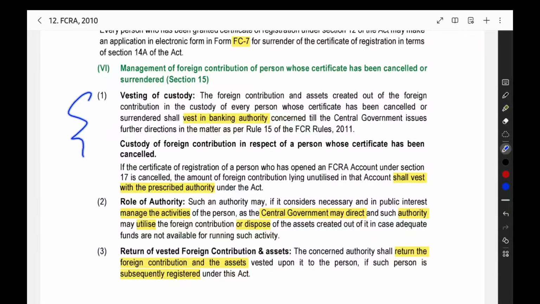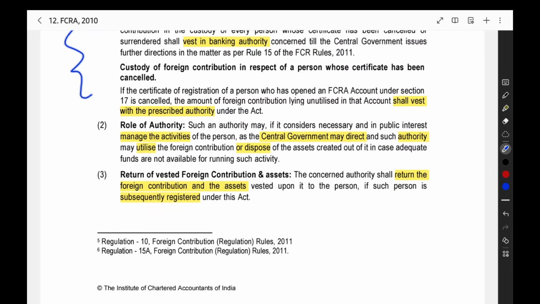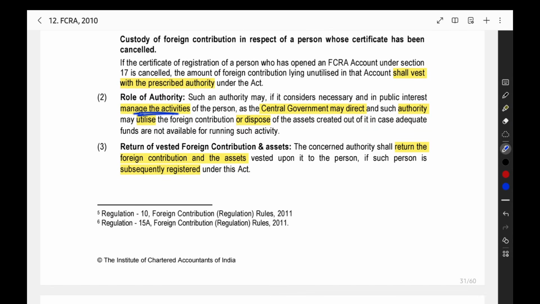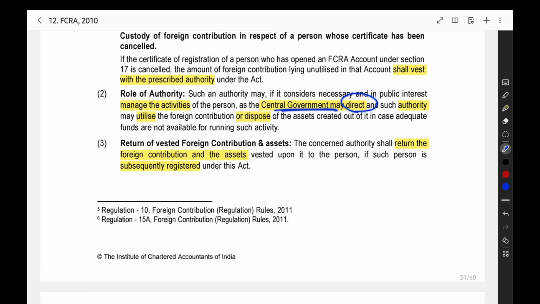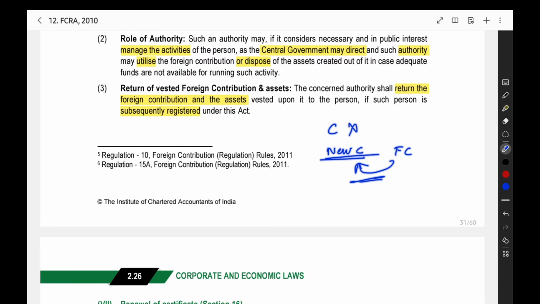That's all about this particular amendment bill that I have told you. Nothing to worry about. Just if you read this, it will be enough. Now the next thing, the role of the authority. What will the authority do? It will manage the activities, it may utilize the foreign contribution, everything as per the directions of the central government. Then if the person or organization gets a new certificate after the original certificate is cancelled, all the foreign contribution will be returned to the organization.